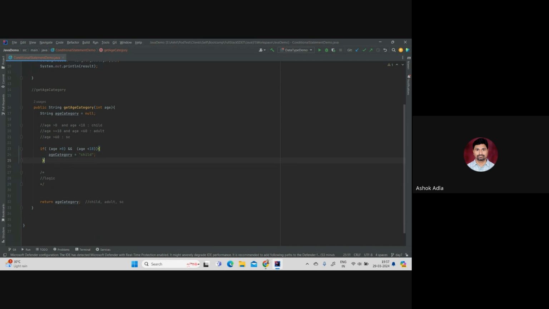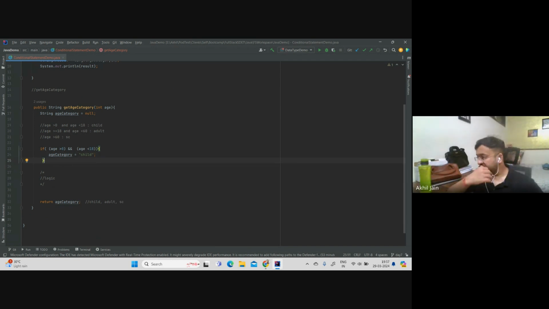Does anyone have any query on this? So this is how you create an if block. And in the first attempt itself, I've created a complex condition there. But again, I think it is okay. Otherwise, I could have also created it with just a single condition, but I think this is fine. Now there is another condition which I have to check.